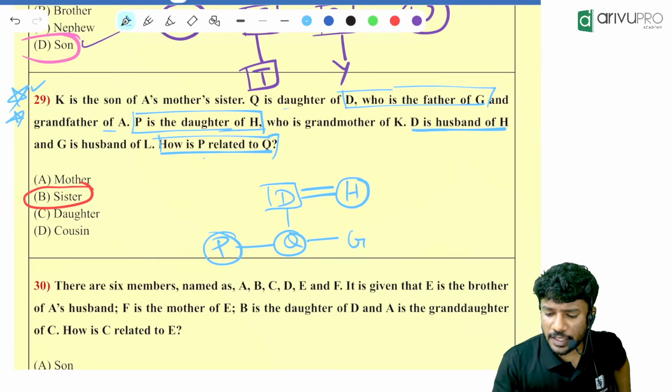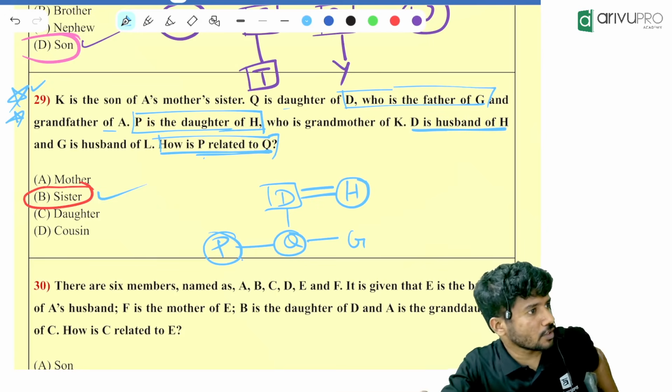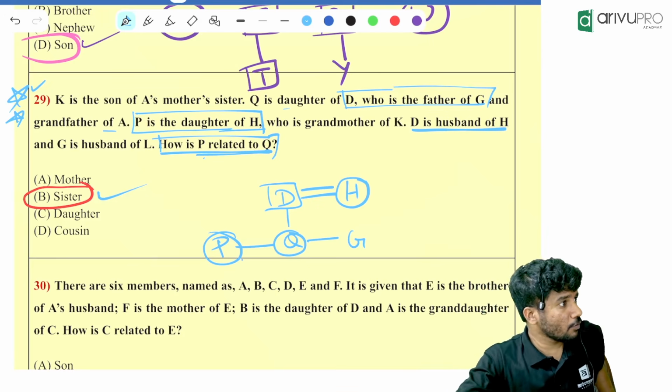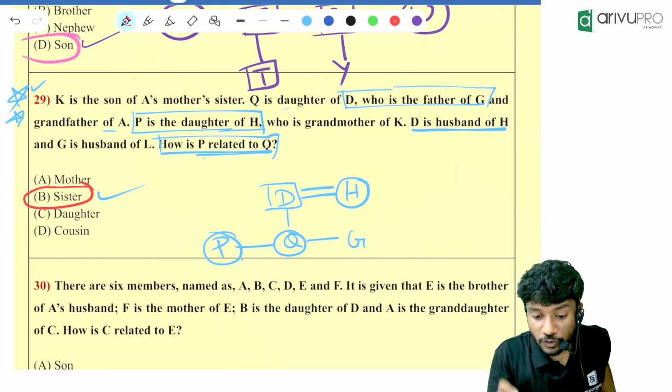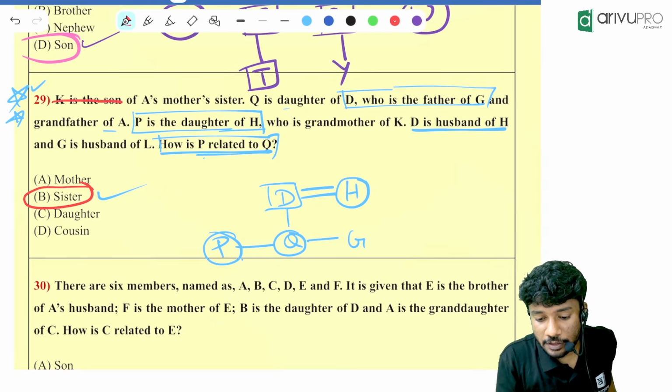Now tell me how P is related to Q. Very easy. Sibling. And they are what? Sisters. Got it? Trisha understood now? Got the approach? So if you ask me, I will just cut off whatever we didn't read.